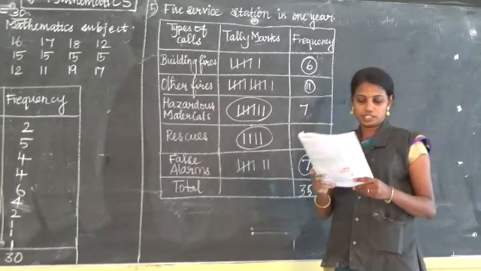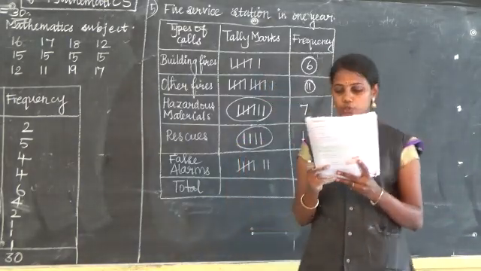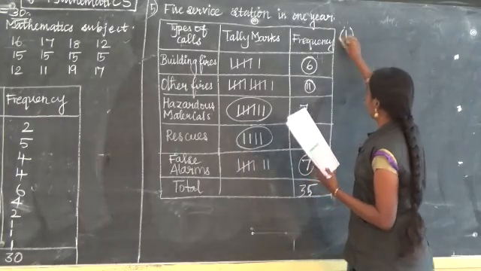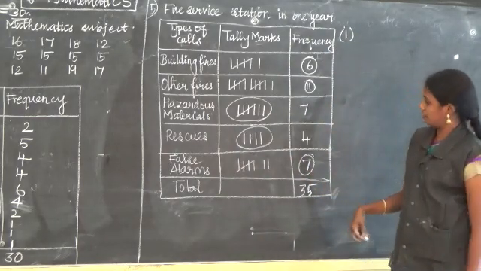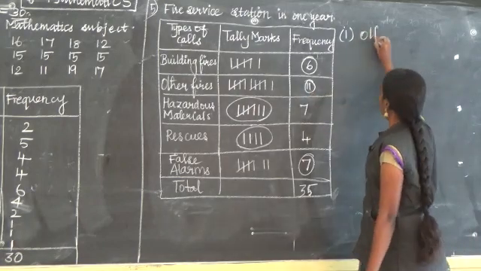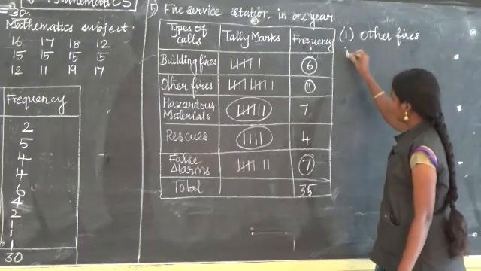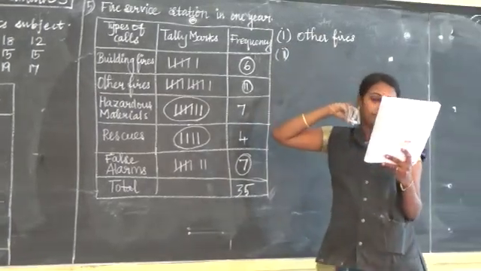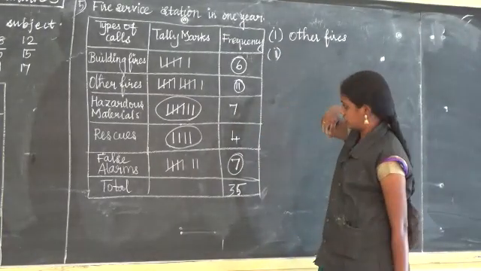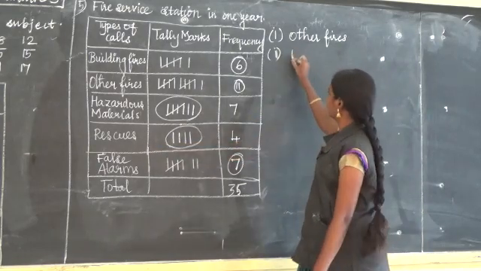Next, listen to me for the following questions. Which type of call was recorded the most? From this you can find out. Which is the most? 11 is more. So the answer is other fires. Then option 2, which type of call was recorded the least? Which is the least number? 4, rescues.